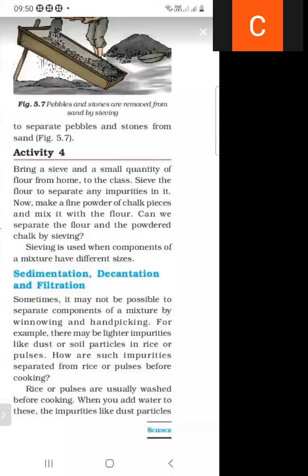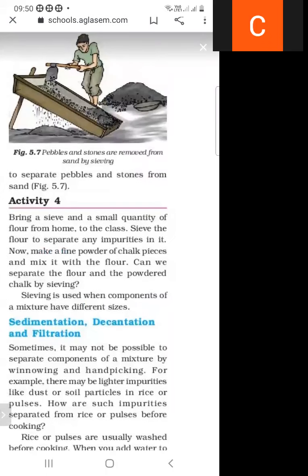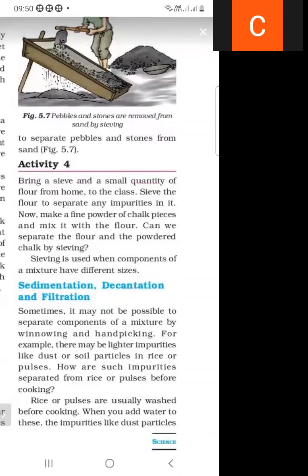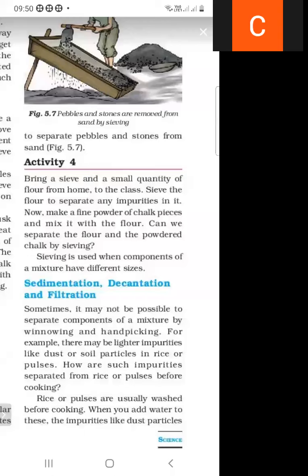So we will take a sieve and then we will add a small quantity of flour. We can take flour from home or a flour mill, and then we will take this flour into the class to show the process of sieving. Sieve the flour to separate any impurities in it. Then we will separate this flour with the help of the sieve.